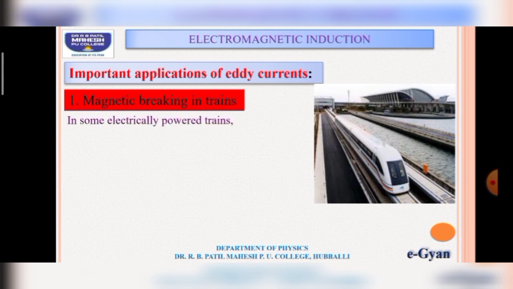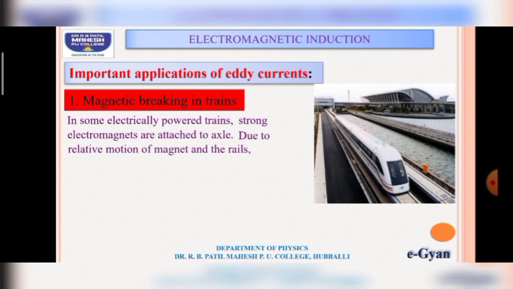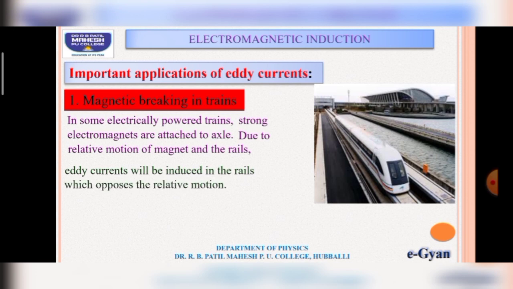A strong electromagnet is attached to an axle, and due to the relative motion of the magnet and the rails, eddy currents are produced in the rails, and these eddy currents oppose the relative motion of the train and bring the train to rest. As there is no mechanical linkage, the braking will be smooth. This is the first application.